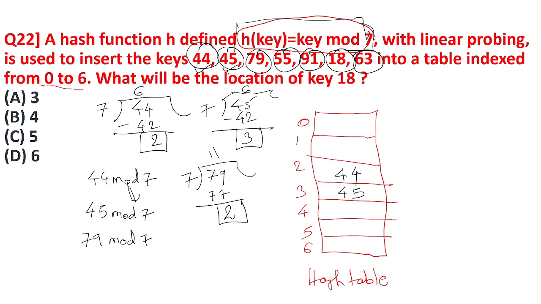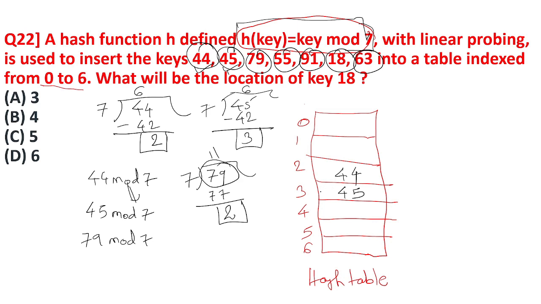But at the 2nd index, a key is already present, that is 44. Two keys cannot come in the same index. At one position only one key can come. So 44 is already there. So where will we put this 79 now? We have to go to the next position.